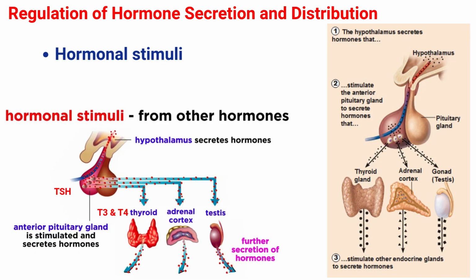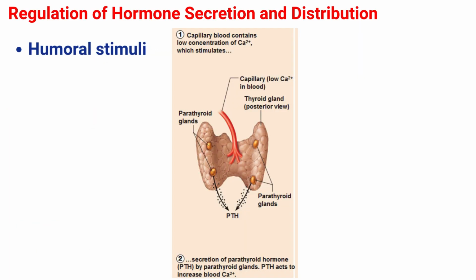As blood concentrations of T3 and T4 rise, they inhibit both the pituitary and hypothalamus in a negative feedback loop. Another example: gonadotropin releasing hormone from the hypothalamus results in the secretion of follicle stimulating hormone and luteinizing hormone from the anterior pituitary gland. Next is humoral stimuli, or a substance other than a hormone stimulating a gland.